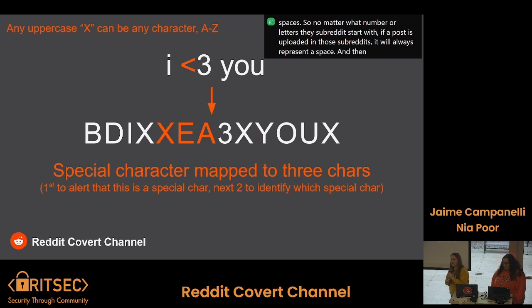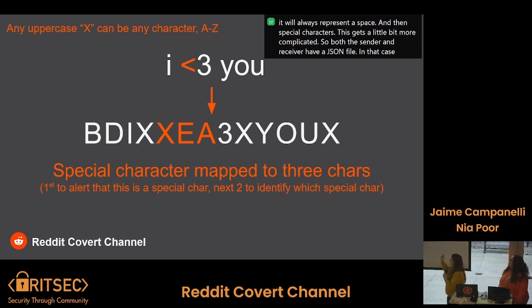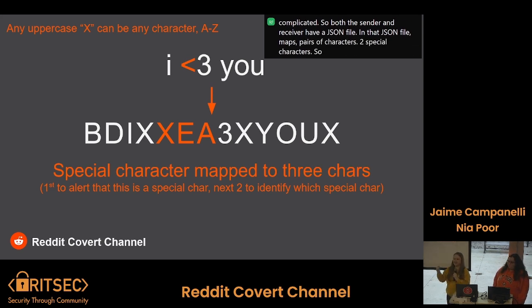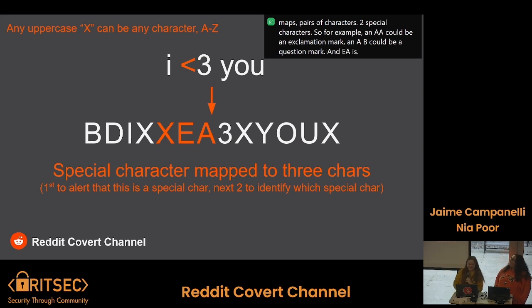And then special characters. This gets a little bit more complicated. So both the sender and receiver have a JSON file, and that JSON file maps pairs of characters to special characters. So, for example, an AA could be an exclamation mark. An AB could be a question mark. An EA is a greater than sign, less than sign, I got it mixed up. But this is what EA means.